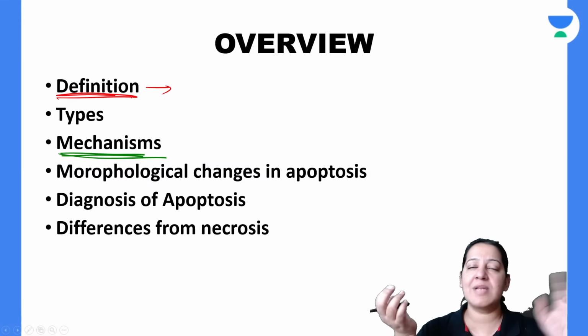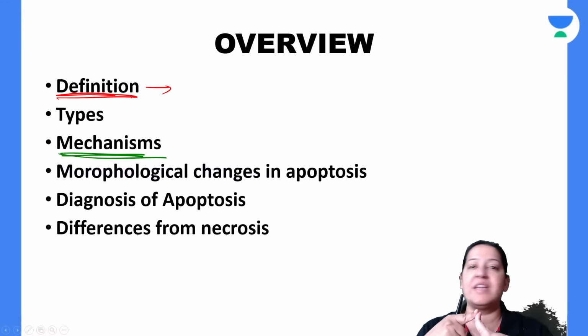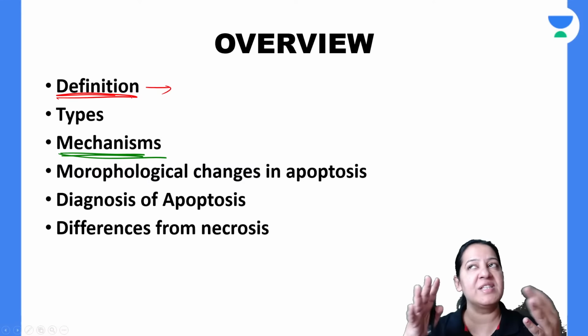The cell will commit suicide because of two reasons. Either the function of the cell in the body is over, or the DNA of the cell is damaged so much that it cannot be repaired now. It is unrepairable. So because of this, the cell will commit suicide.